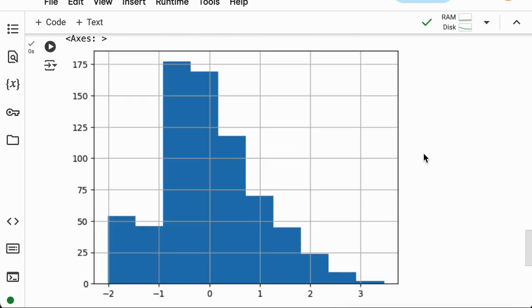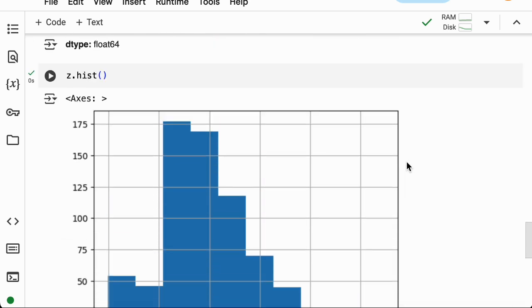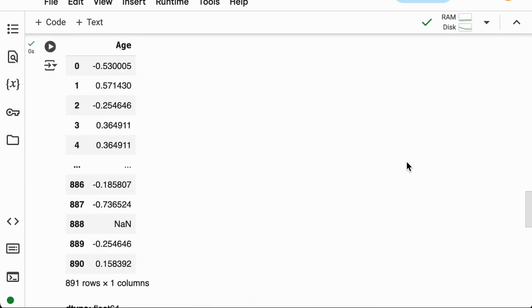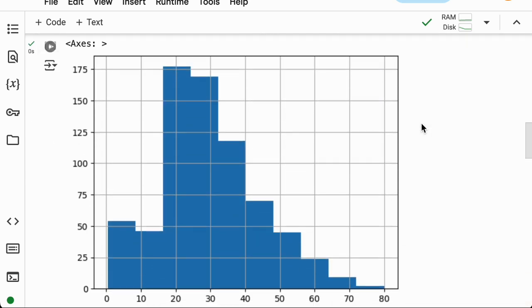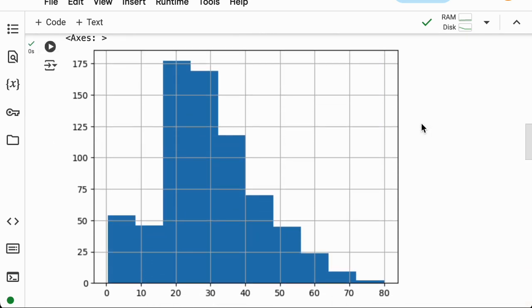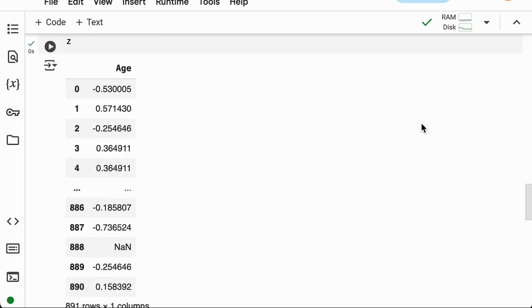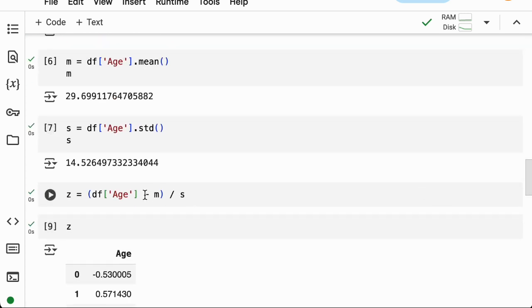Okay, so as you can see, the distribution of z is exactly the same as the distribution of the original variable. We've not changed the distribution by doing standardization. We have changed the values, but the distribution is the same. Okay, so this is an important lesson in probability. Shifting a value, so subtracting a value by m, does not change the shape of the distribution. Dividing by a constant, s, also does not change the shape of a distribution.